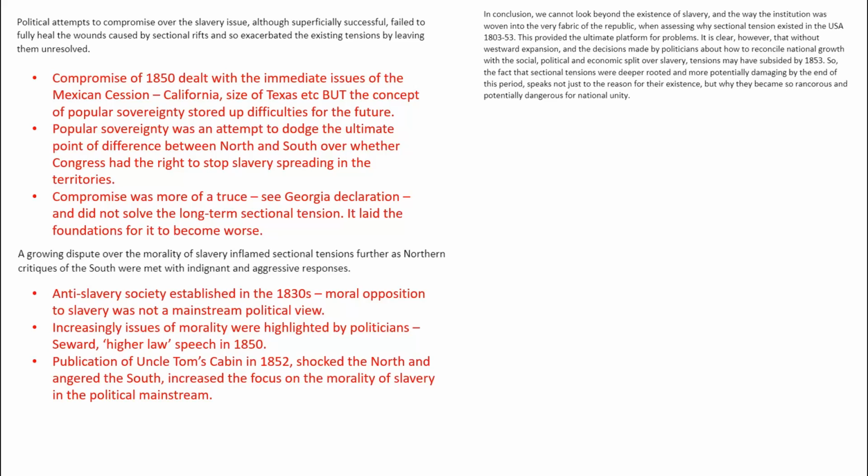But sectional tension increased in this period because politicians made some poor decisions about how to grow the country and how to deal with the slavery issue. And these political miscalculations are the things that help us to understand why sectional tension intensified in the period 1803 to 53.